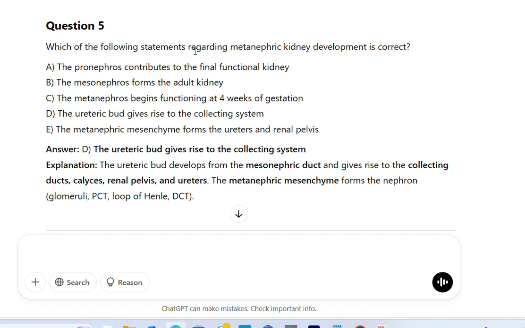Explanation. The ureteric bud develops from the mesonephric duct and gives rise to the collecting ducts, calyces, renal pelvis, and ureters. The metanephric mesenchyme forms the nephron, glomeruli, PCT, loop of Henle, DCT.